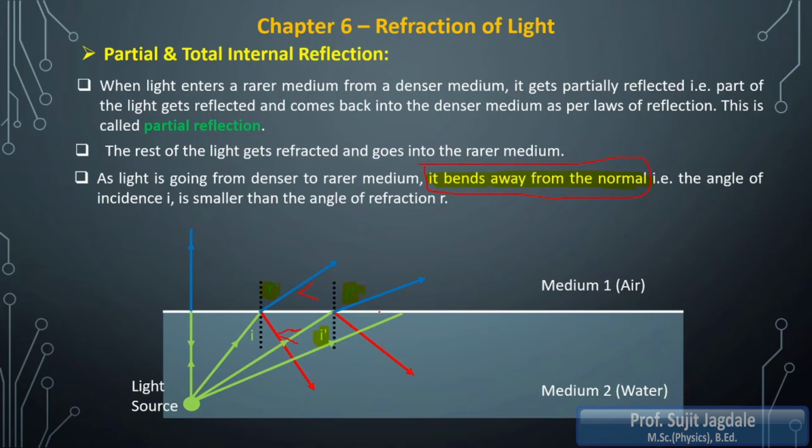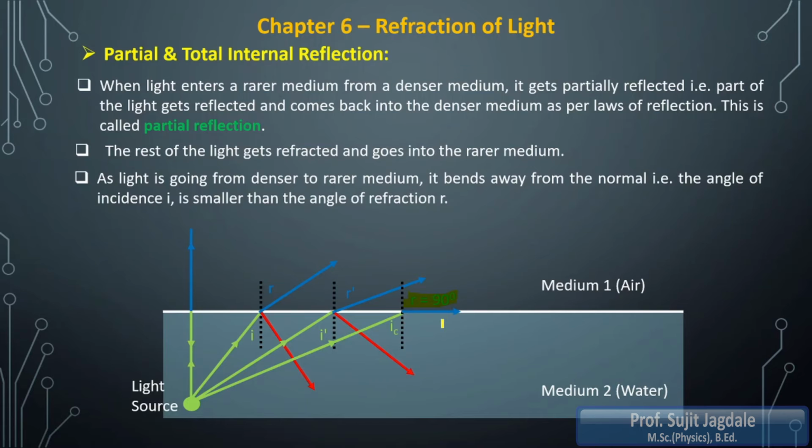At a particular angle of incidence, the refracted ray is completely traveling along that boundary. That means at that particular angle of incidence, the angle of refraction becomes 90 degrees. What is the value of the angle of refraction now? It is exactly 90 degrees. So what value am I getting now? R is equal to 90 degrees.